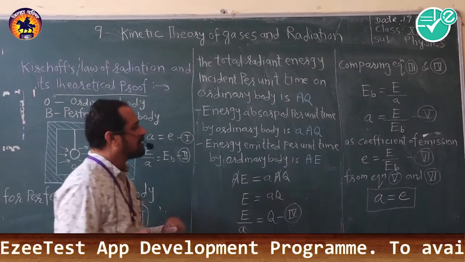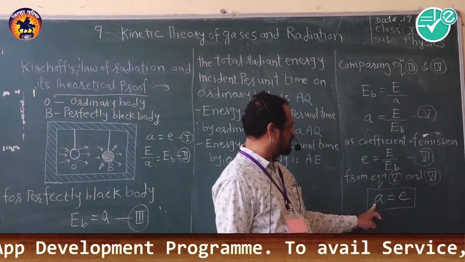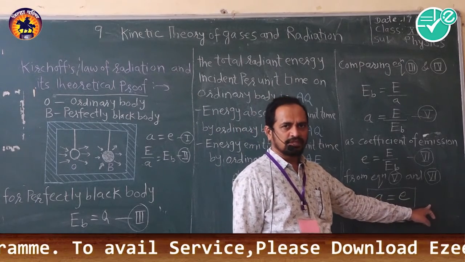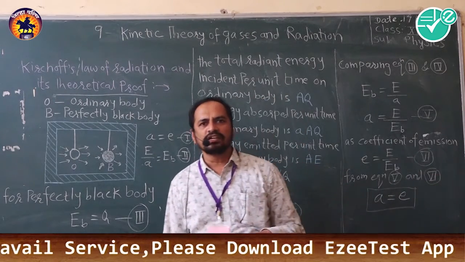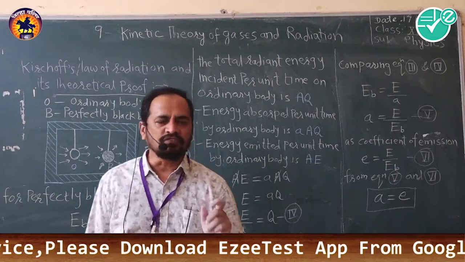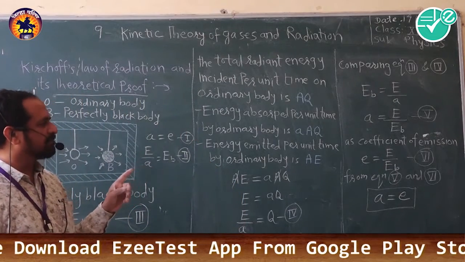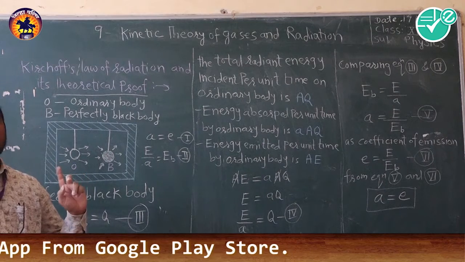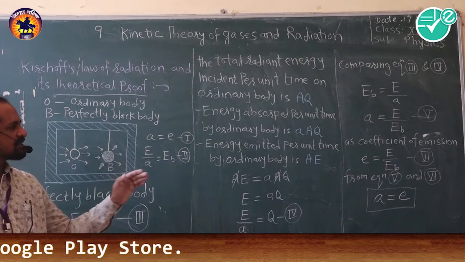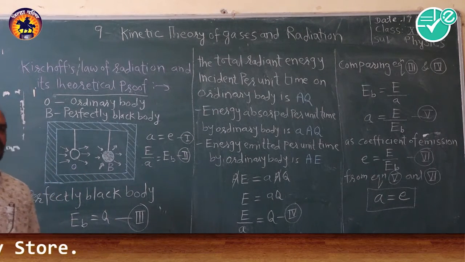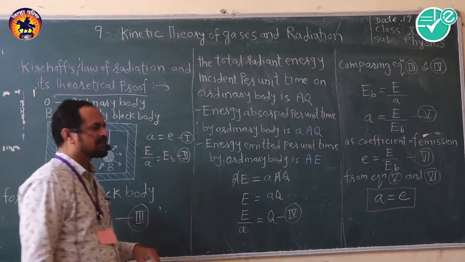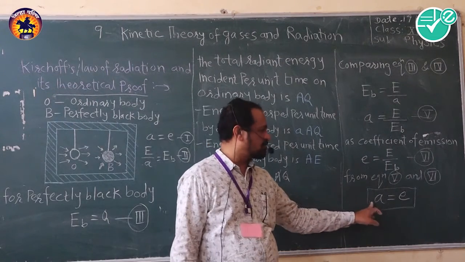It means that the coefficient of absorption is equal to the coefficient of emission. And what is Kirchhoff's law? It is that the coefficient of absorption is equal to the coefficient of emission of a body. So hence we can theoretically prove this Kirchhoff's law of radiation.